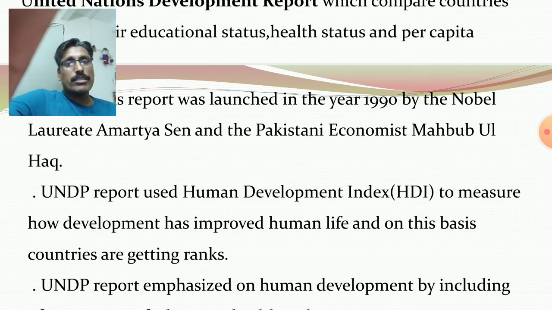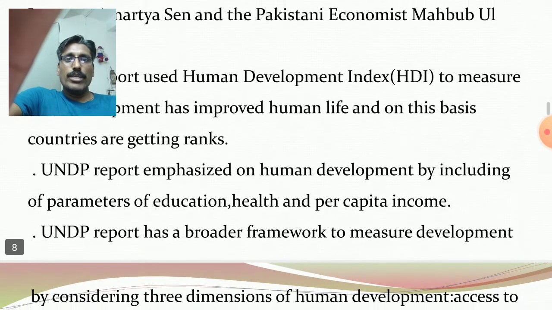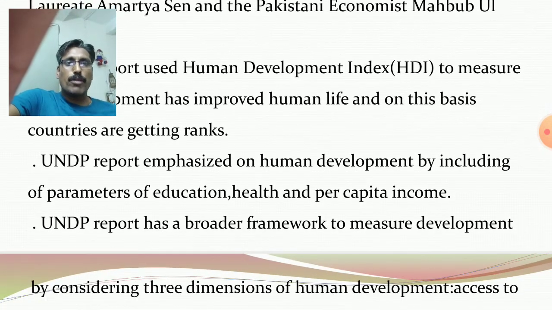One is education, second is health, and third is per capita income. On this basis, the countries are getting ranks in the UNDP report. So the UNDP report emphasized human development by including the parameters of education, health, and per capita income.